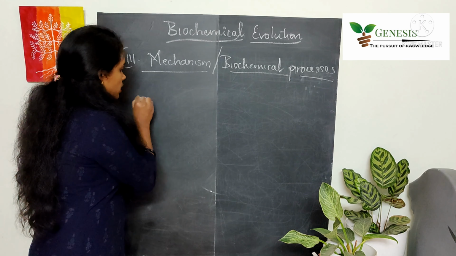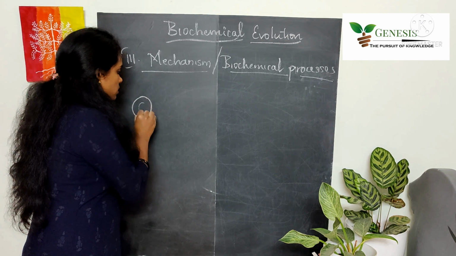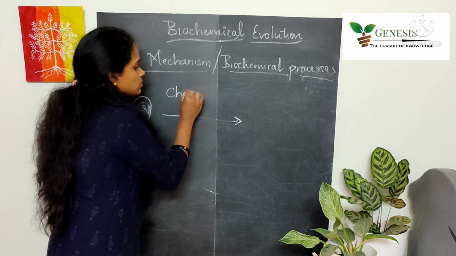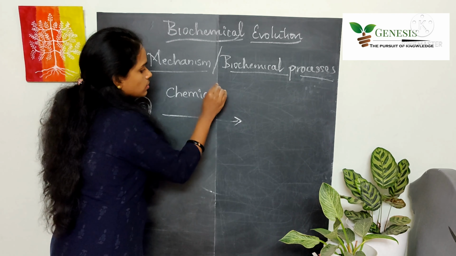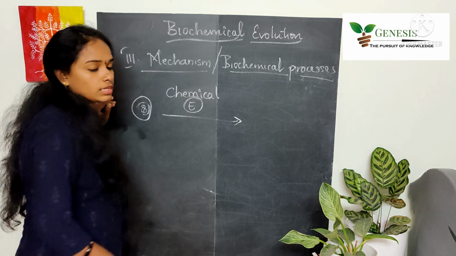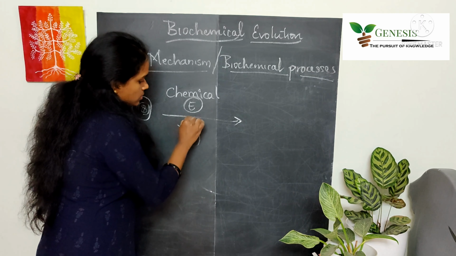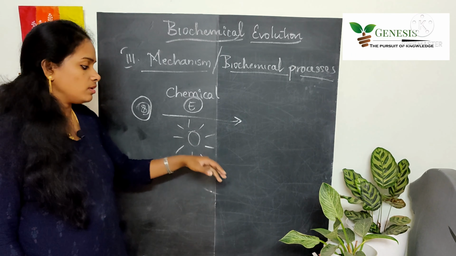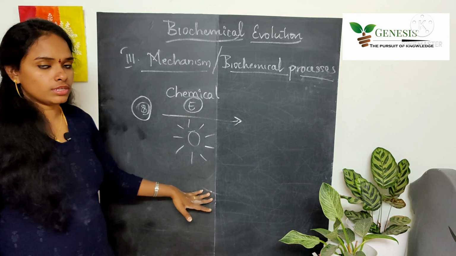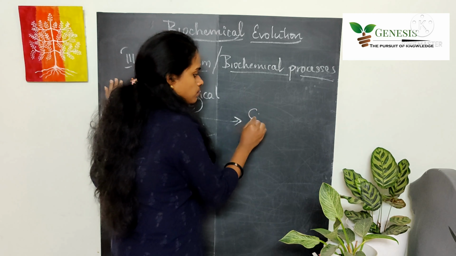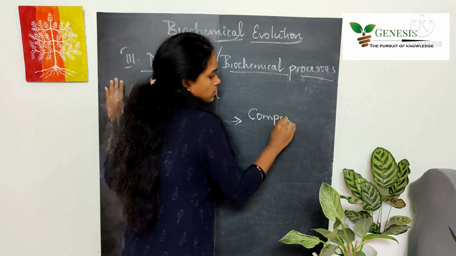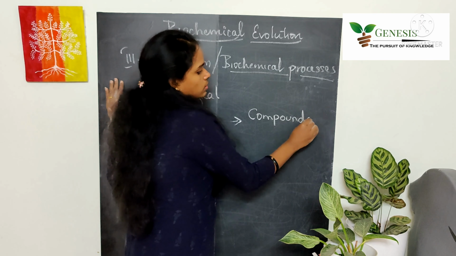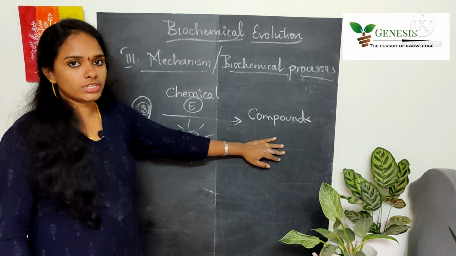So now the life form is there, and the chemical energy was readily available in the surrounding environment, and solar energy was also available. Using chemical energy and the solar energy, it might have started forming the compounds that were needed for the physiological activities.